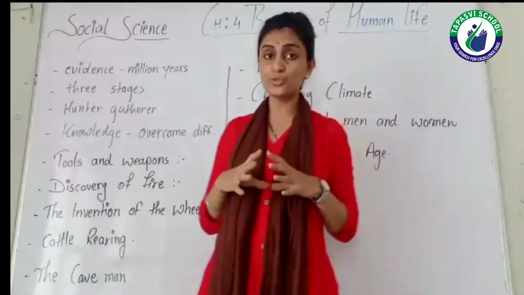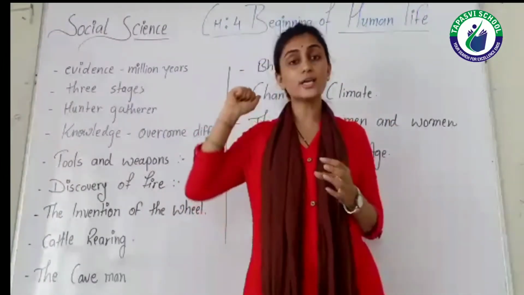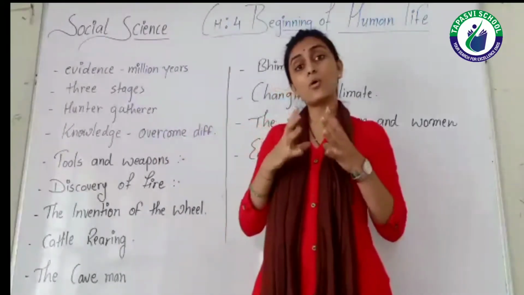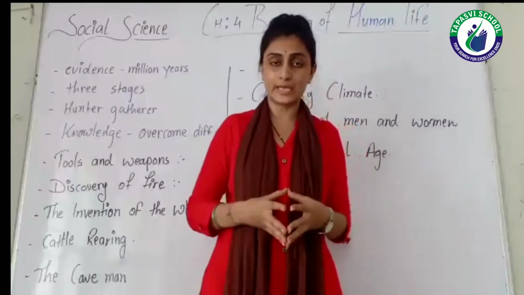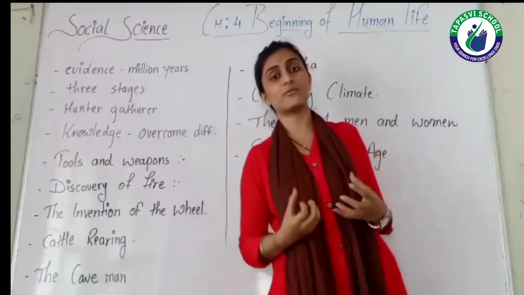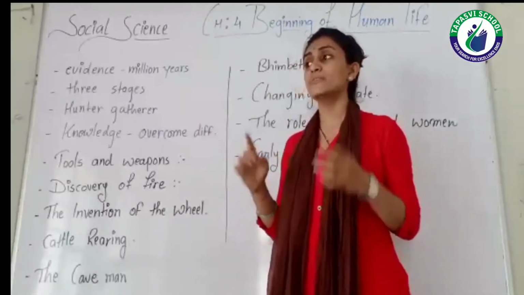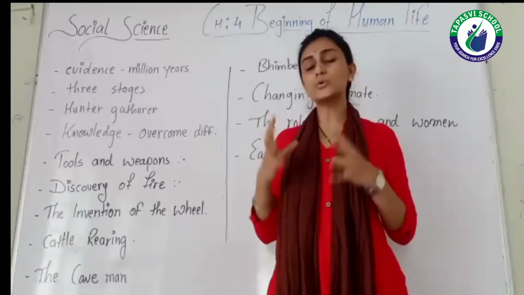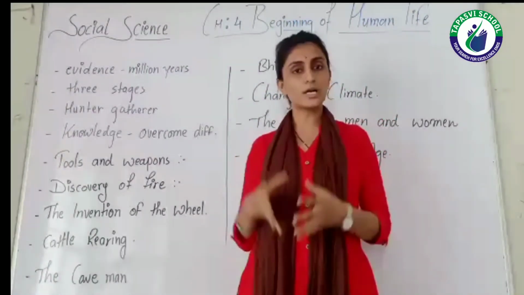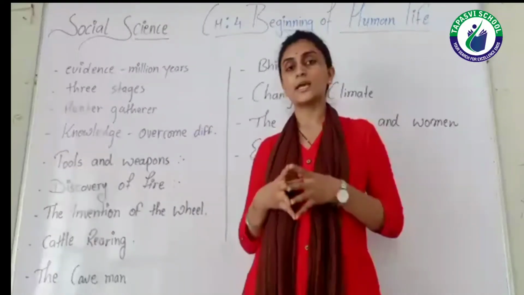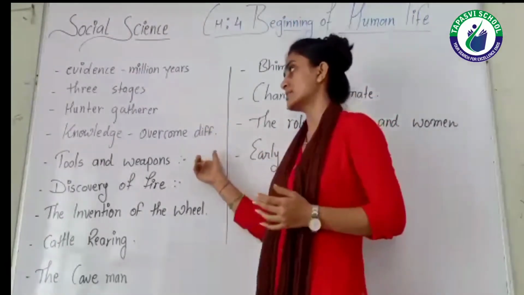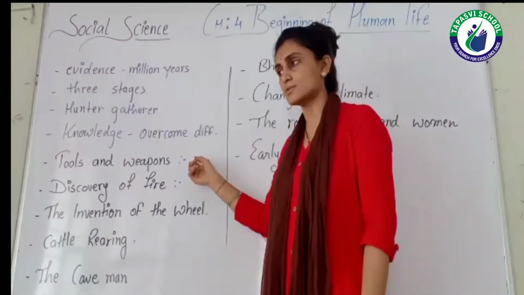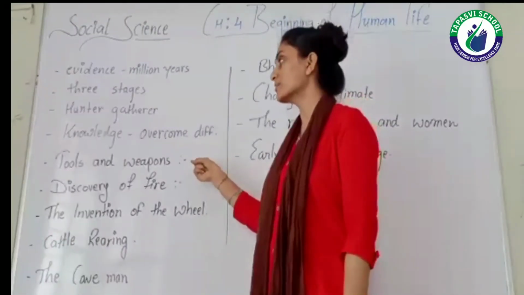These kinds of tools were made to hunt different animals. There were also tools like hammers, which archaeologists have found, and it is believed they were used for making huts and shelters. So this is the basic knowledge about tools and weapons during the time of early human beings.